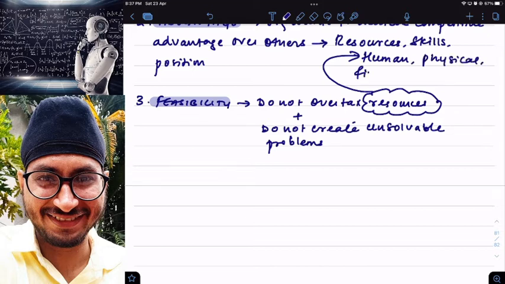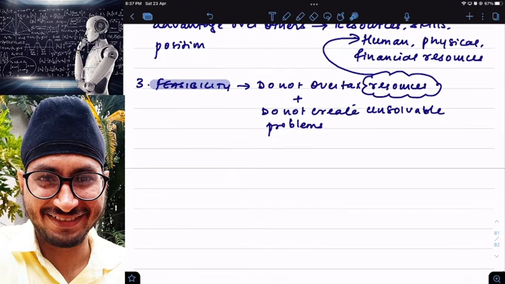It can be financial resources, for example money. So do not overutilize your resources. Otherwise, what is going to happen? You will be creating problems for yourself which you cannot solve. Means it results into unsolvable problems. That should not happen, right? Next.